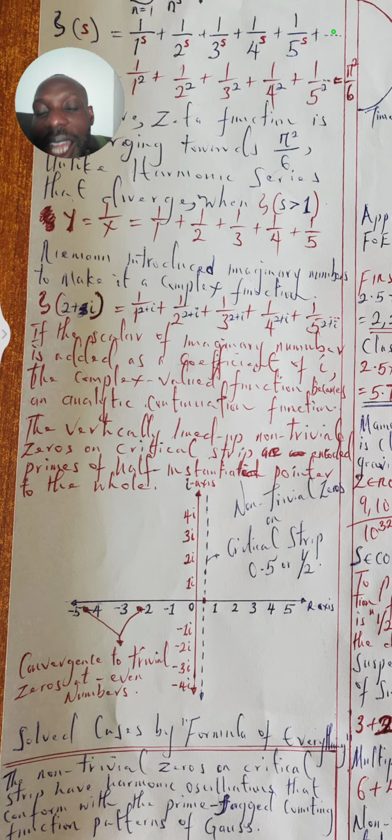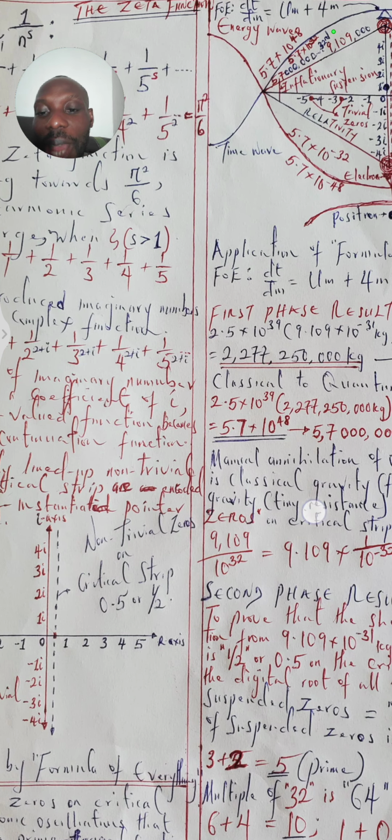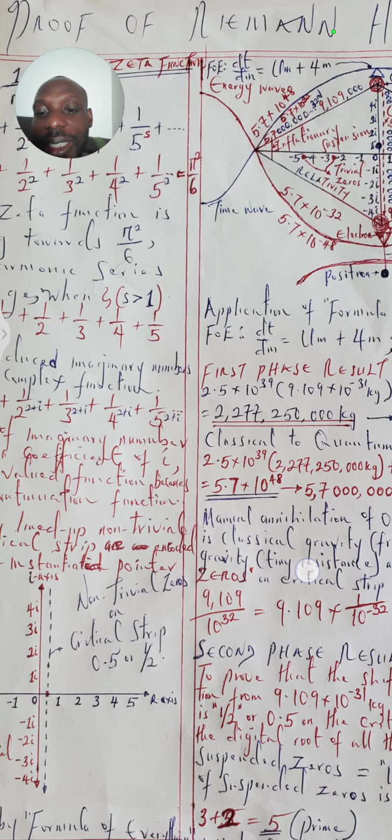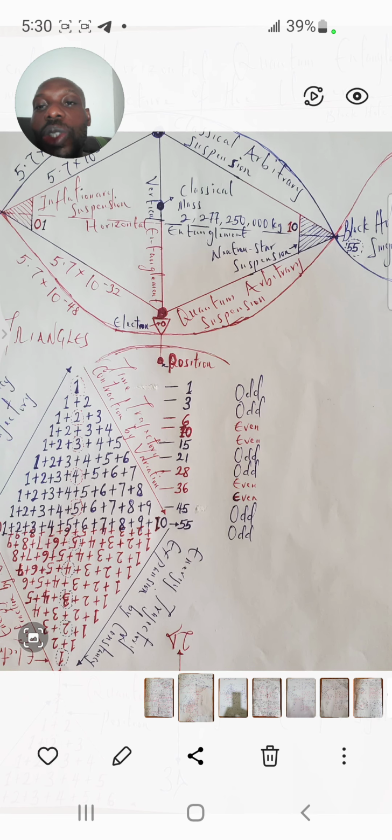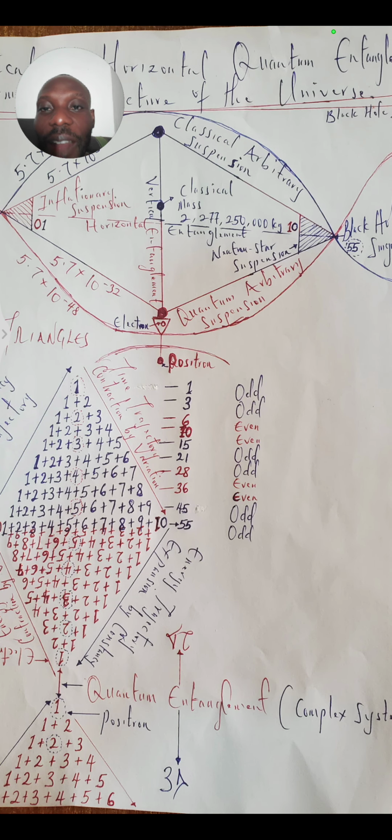So the vertically lined up non-trivial zeros on critical strip are encoder primes of half instantiated pointer to the O. So by having that at the back of our mind, it will be so easy for us to actually get the picture. So I want us to look at this image as we have it.